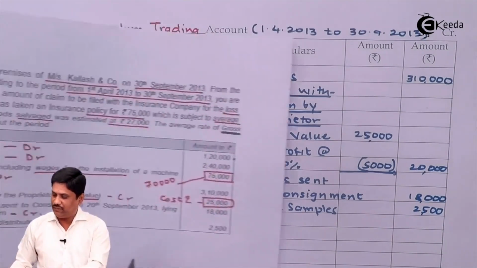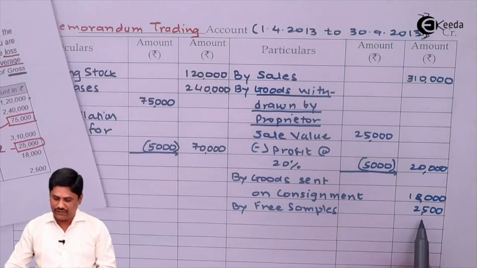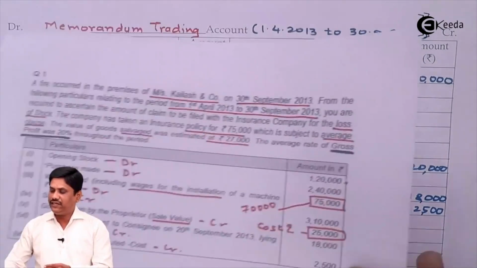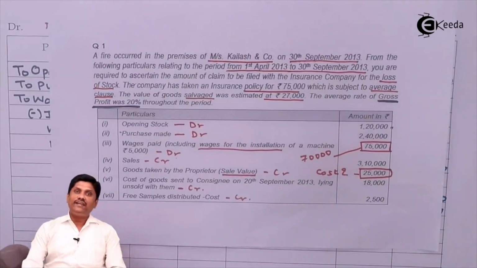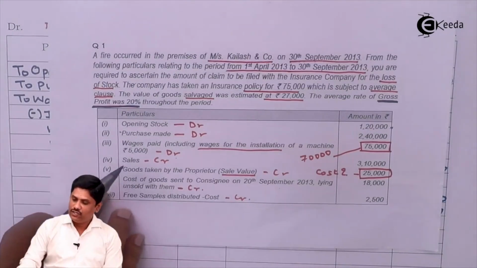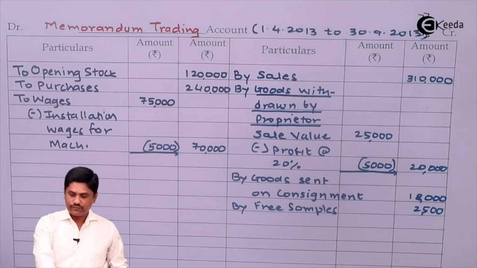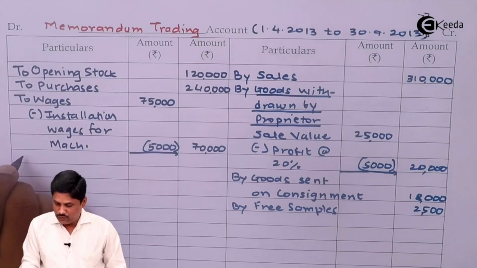Then by goods sent on consignment, check the goods you sent on consignment, I have credited here. Free samples, goods distributed as free sample, so that will be credited. I think every data is there. Now to complete the trading account, I need to apply here GP ratio so that I will get the amount of gross profit in the current period. So let us come on the debit side. I am writing here to gross profit.